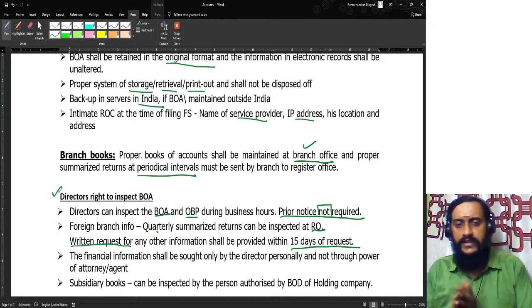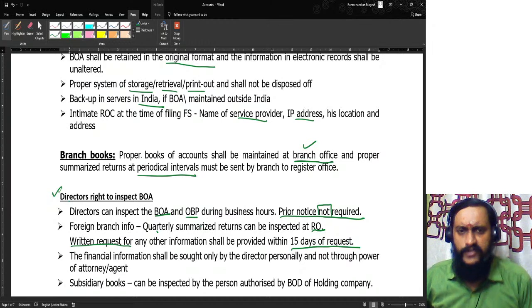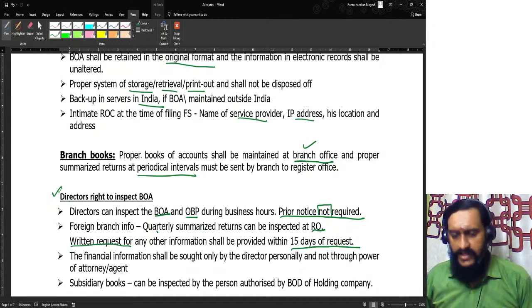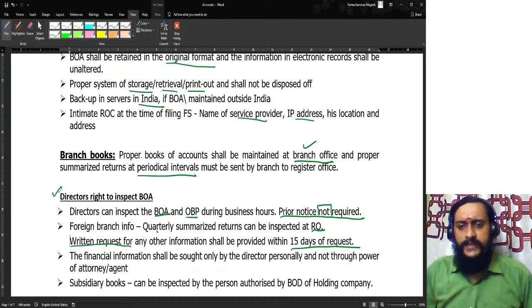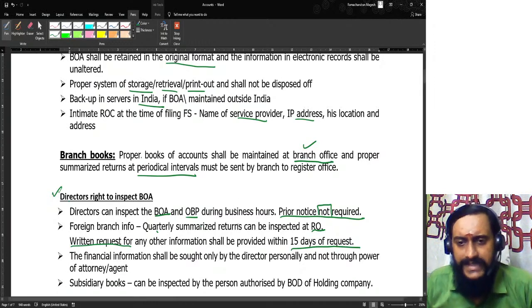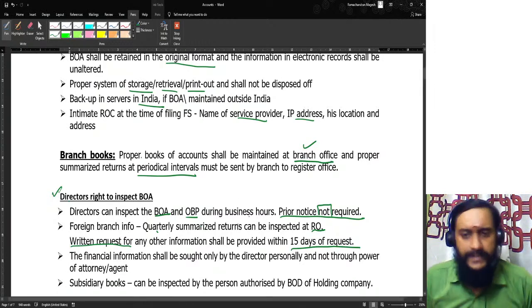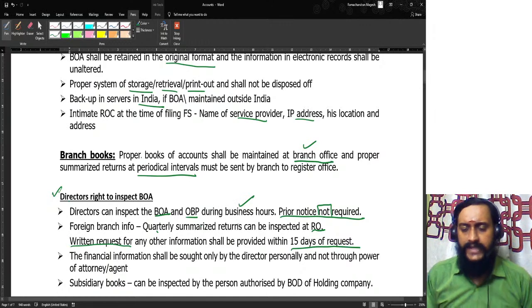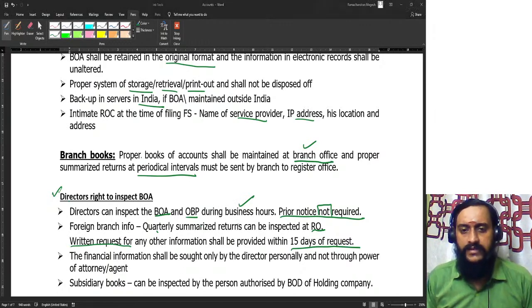With respect to the director's right to inspect the books of accounts, all the books of accounts and other books and papers are available for inspection at the registered office or at any other place wherever it is during business hours in India. Whatever is there is available for inspection.